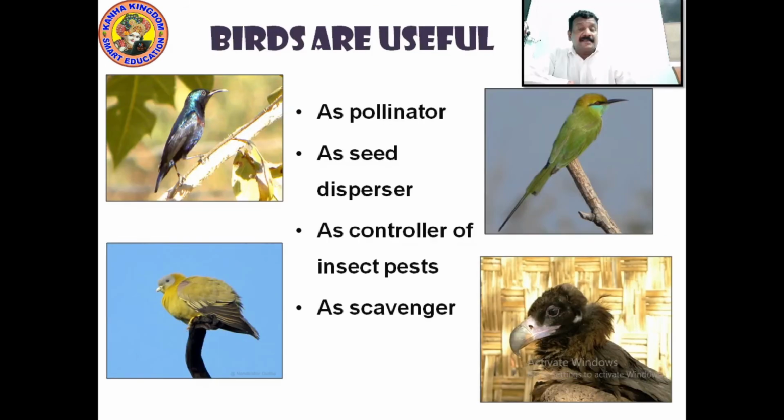Give you 5 seconds. When you speak about birds being useful to human beings, how are they useful? When you talk about usefulness, birds act as pollinators. What is pollination? Pollination means taking the pollen grains to the female stigma to get more growth of plants, of flowers. This is pollination. Pollen grains are carried by the bird when it feeds, and carried to the female stigma.